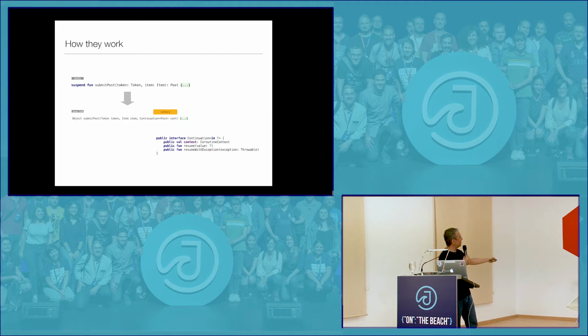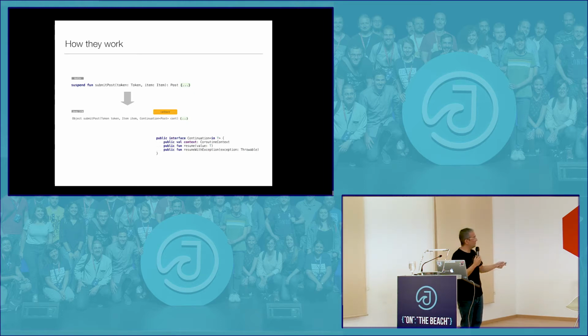So this suspend function submit post is going to translate into an object with a method called submit post, the token, and then this continuation post, which is the actual callback. So under the covers, what the coroutine does is create a callback for you. Except you don't have to pass that callback in, you don't have to worry about the nested calls, you don't have to worry about any of that. That is done for you by the compiler.